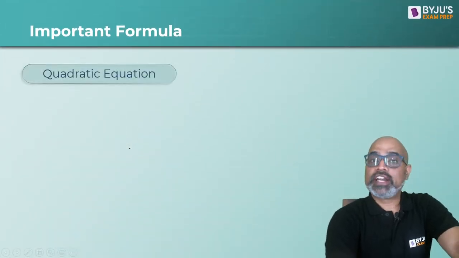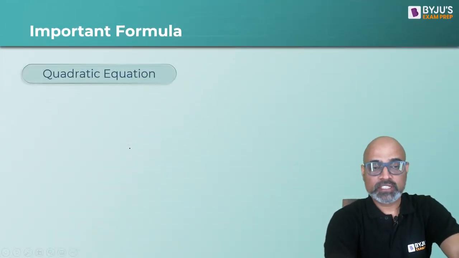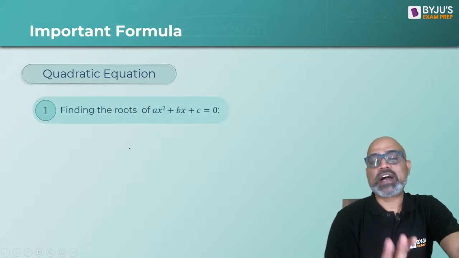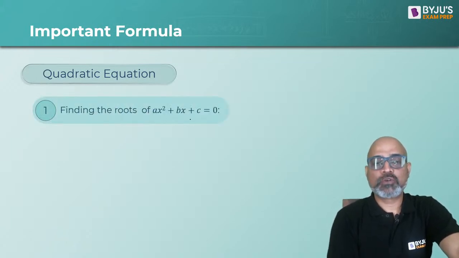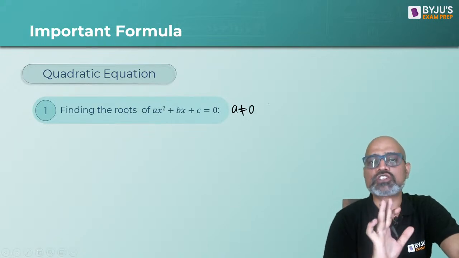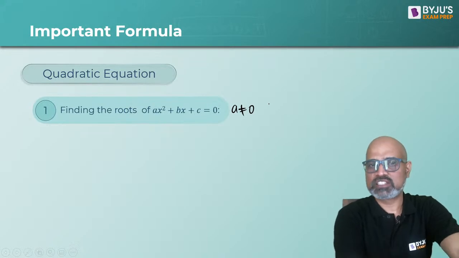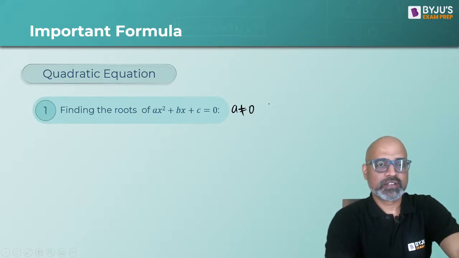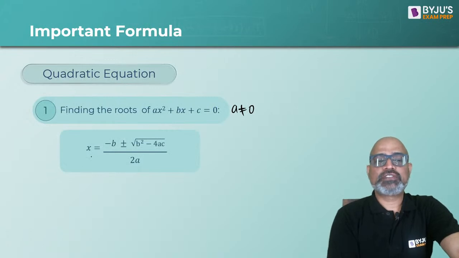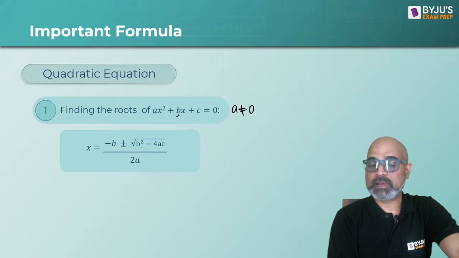Quadratic equation. This is now important. So if you have to find the roots of a quadratic equation of the form ax square plus bx plus c equal to 0, normally you will be given that a is not 0, because if a is 0, it is not quadratic anymore. So the roots are given as minus b plus minus under root b square minus 4ac, where a is the coefficient of x square and c is the constant term, upon 2a, right?